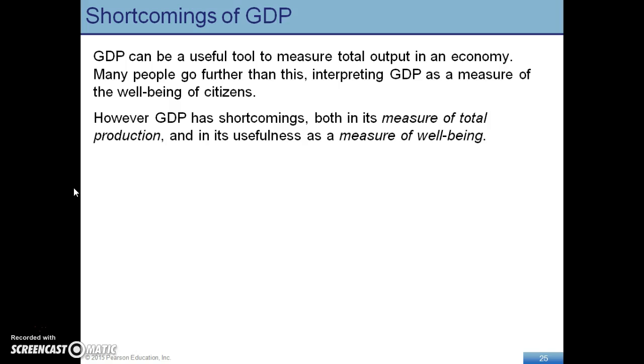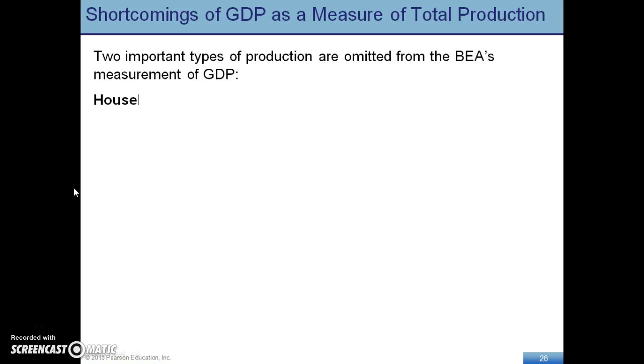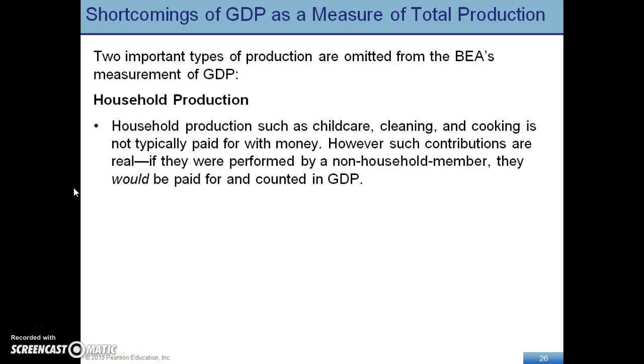Now, what are some of the problems with GDP? One of the problems with GDP is it just reports numbers. It's not going to report on well-being, leisure time, or crime rate. It's just going to report whether the economy is doing better or not. And it's only going to really report what we're producing that we can measure.